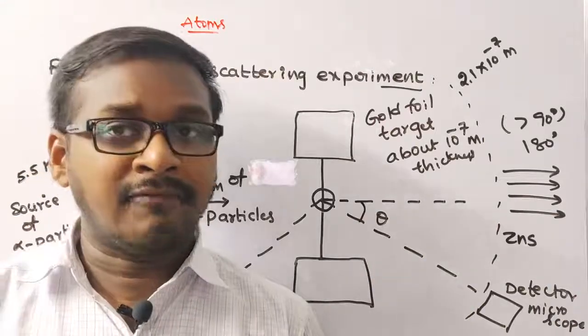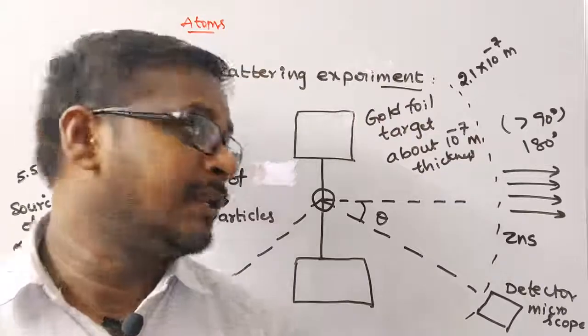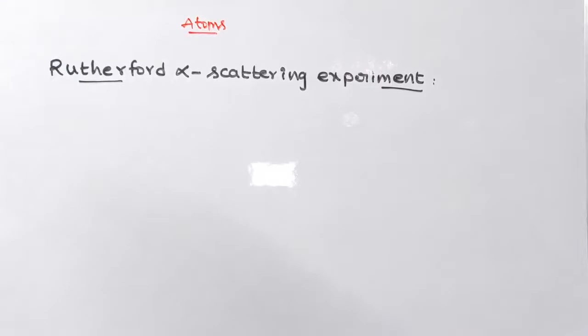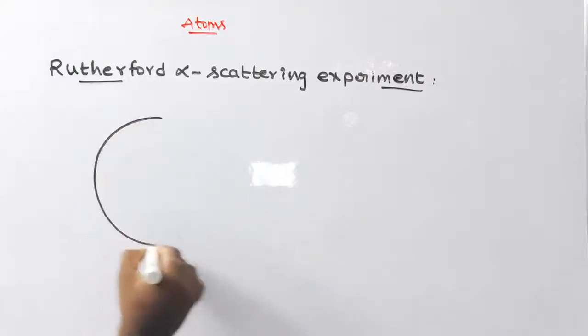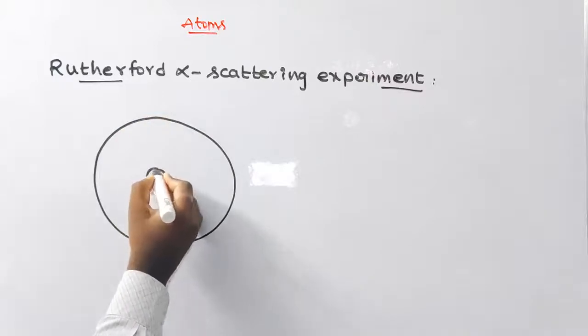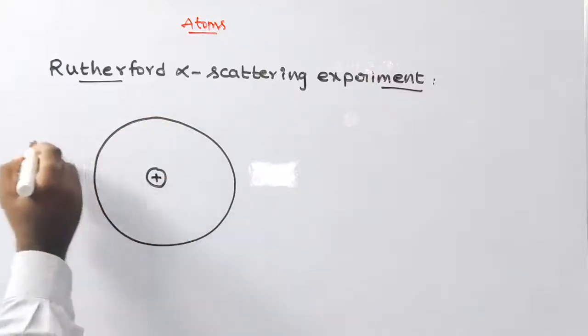The scattering of alpha particles through different angles was explained as, in this figure, the central core is called the nucleus. This is the nucleus. Some are undeviated.